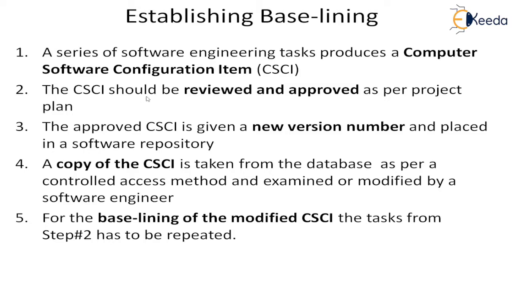Step number 2 says that it has to be reviewed and approved for the change. The change to go into the versioning or the software configuration management tool has to be approved. Not only does the work product have to be reviewed, but the change release also has to be approved. Once it comes here again, it gets another new version. Each time it keeps going in this cycle, and each time it is released, it will have a new version number, and the new version number will become the baseline for future work.